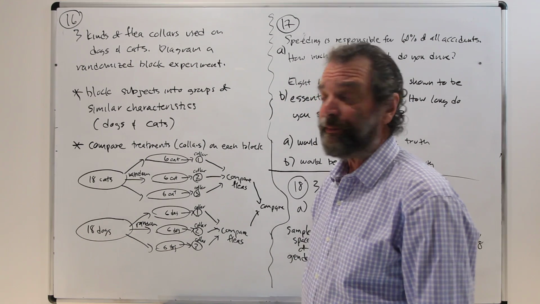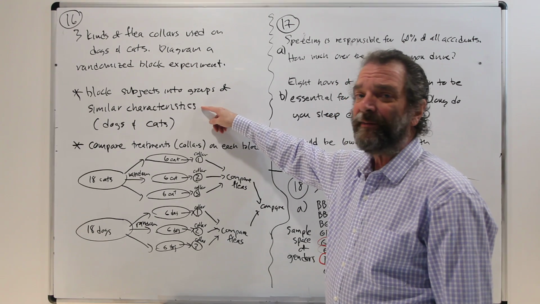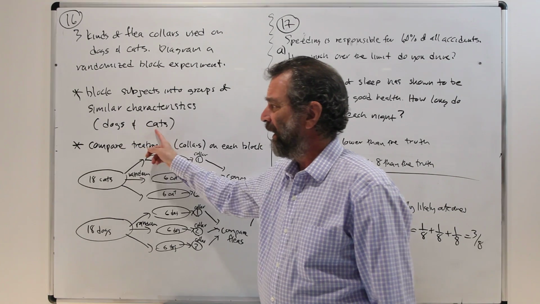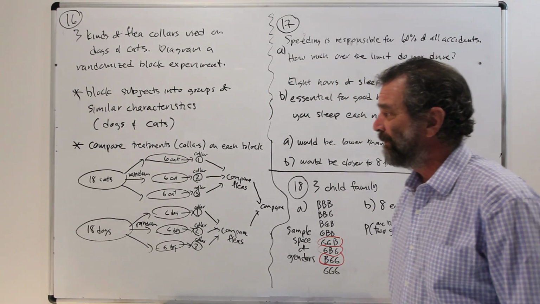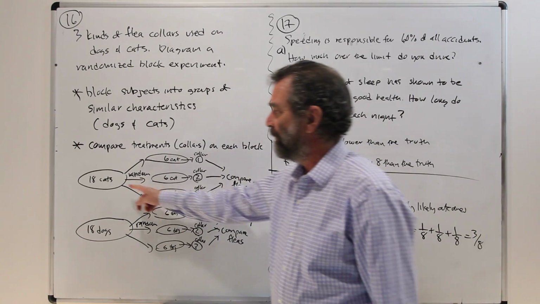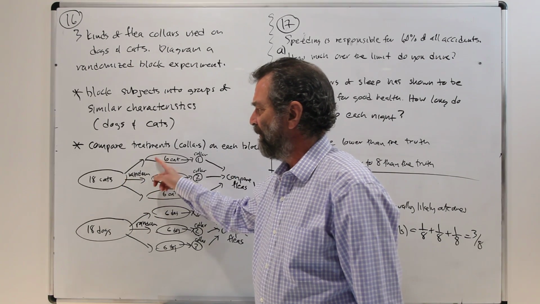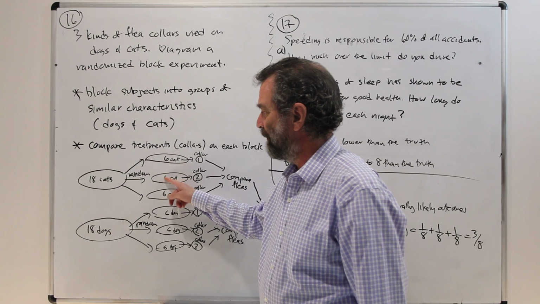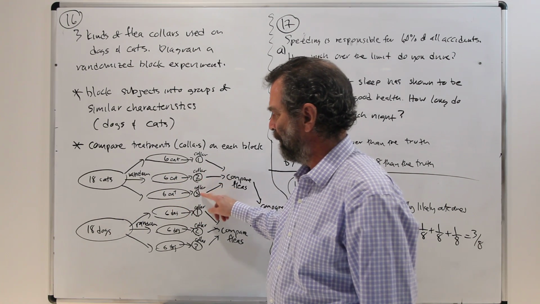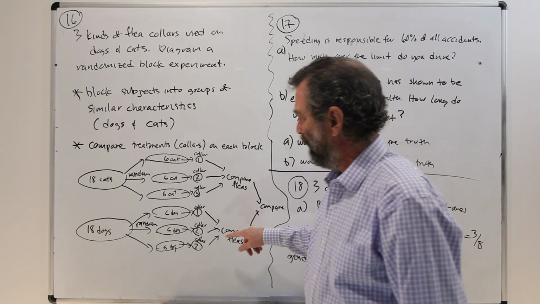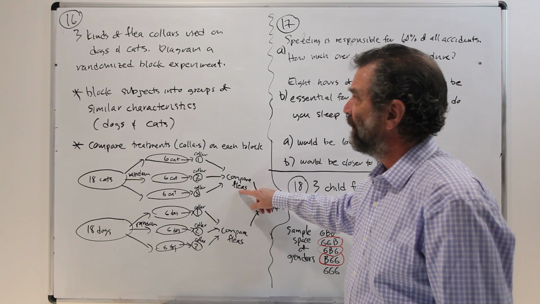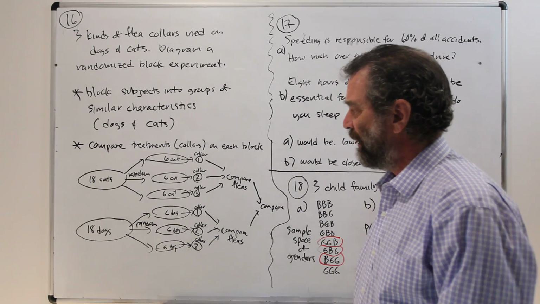So in a randomized block experiment, you block subjects into groups of similar characteristics. So here we'll block into the groups of dogs and the cats. And then we'll compare treatments, collars, on each block. So over the cats, we'll take the 18 cats, we'll divide them into 3 groups randomly. 6 cats, 6 cats, 6 cats. And these 6 cats will get collar 1, those 6 collar 2, those cats collar 3. And then we'll compare the fleas, how many fleas they have in some way, to see the effectiveness of the flea collar.